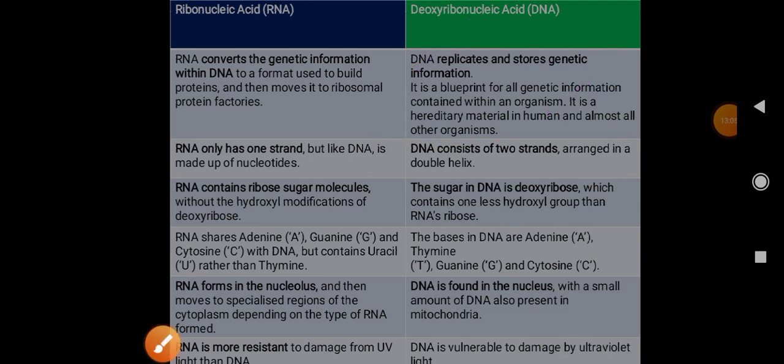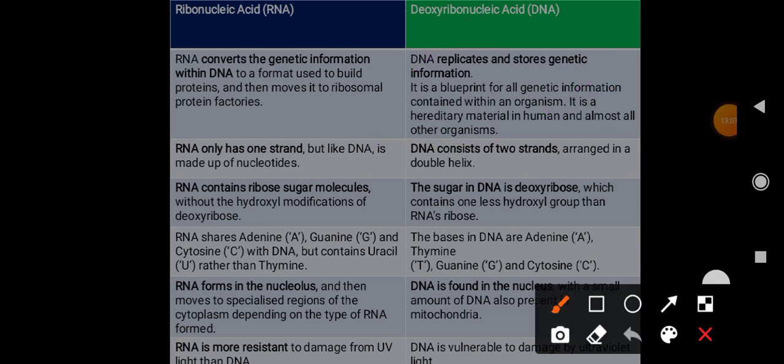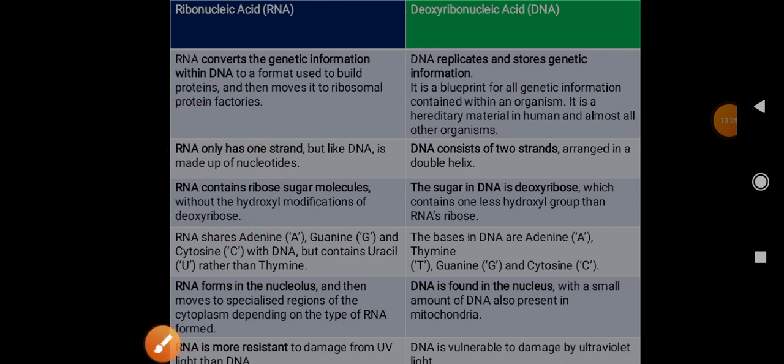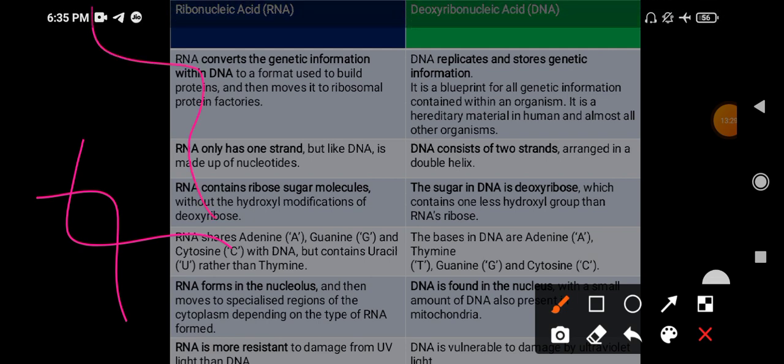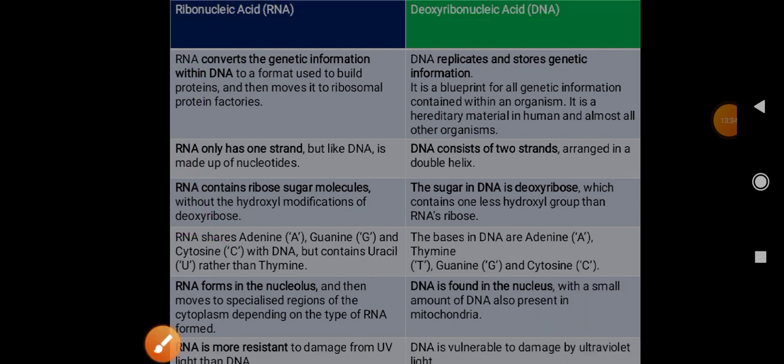Getting? Then RNA has only one strand, so RNA will be like this. But like DNA, it is made up of nucleotides. What these nucleotides are, we'll study later. Then DNA consists of two strands like this. There will be two strands for DNA like this, and RNA will be like this. So RNA contains a ribose sugar molecule.